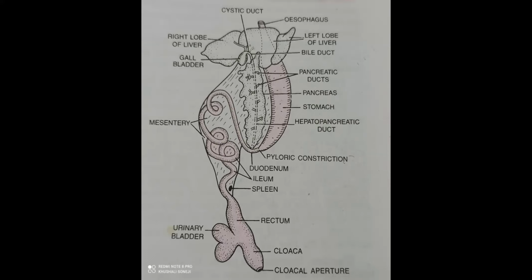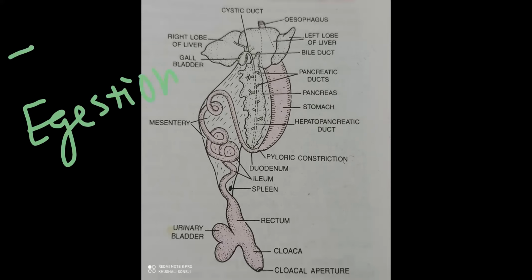Only two: liver and pancreas. Whenever undigested food is released outside, that phenomenon we call egestion. And when intake of food is there, we call ingestion.